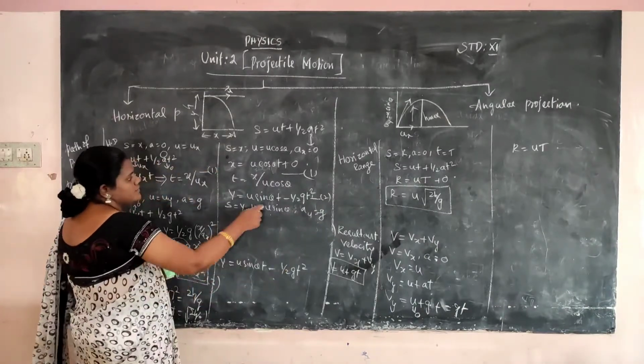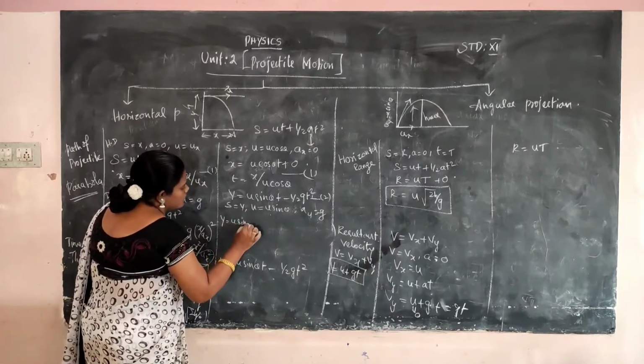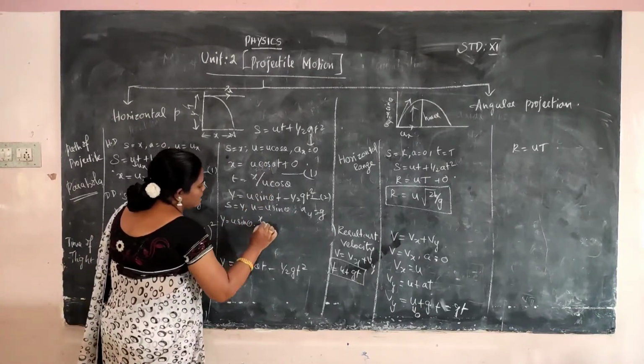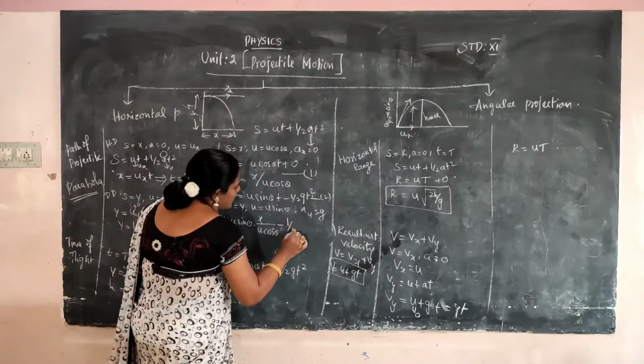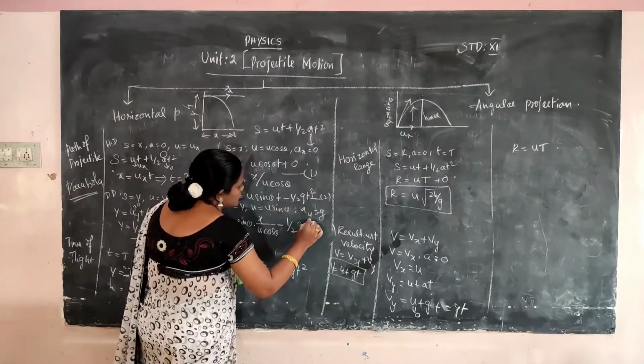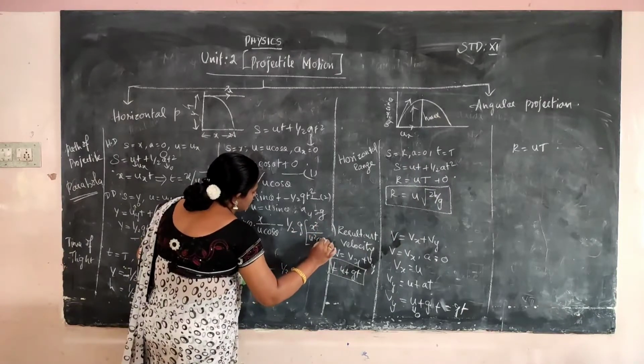So we substitute that t value also again. y is equal to u sin theta, t value is x by u cos theta, then minus half g into t value, x square by u square cos square theta.